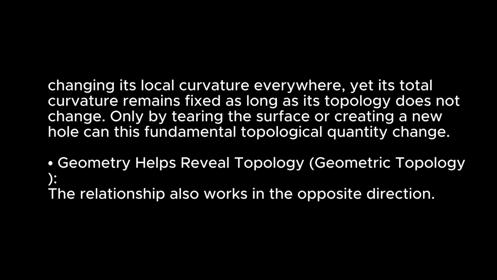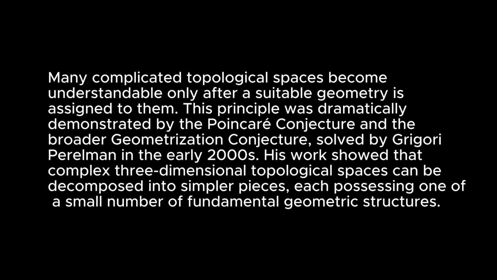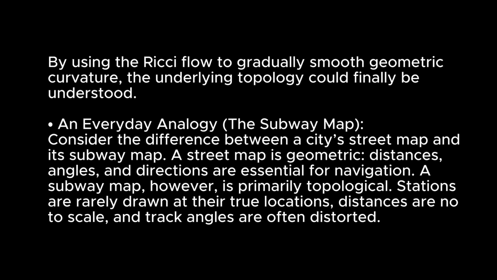Geometry helps reveal topology. Geometric topology, the relationship also works in the opposite direction. Many complicated topological spaces become understandable only after a suitable geometry is assigned to them. This principle was dramatically demonstrated by the Poincaré conjecture and the broader geometrization conjecture, solved by Grigori Perelman in the early 2000s. His work showed that complex three-dimensional topological spaces can be decomposed into simpler pieces, each possessing one of a small number of fundamental geometric structures. By using the Ricci flow to gradually smooth geometric curvature, the underlying topology could finally be understood.